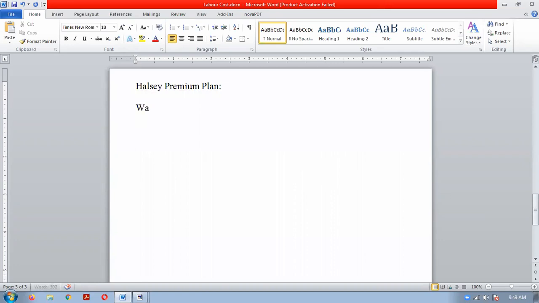Wage is equal to time taken into time rate plus 50% of time saved into time rate. So this is the formula for Halsey premium plan.